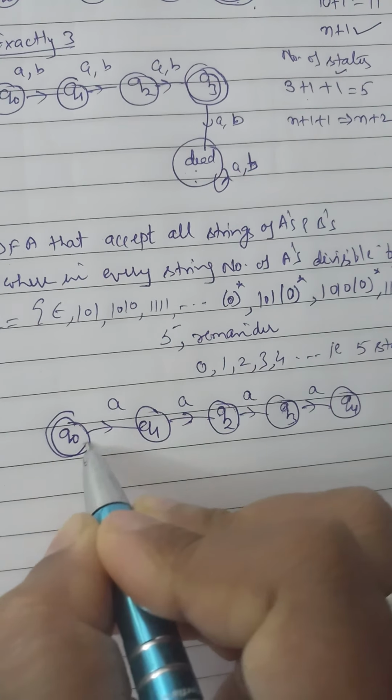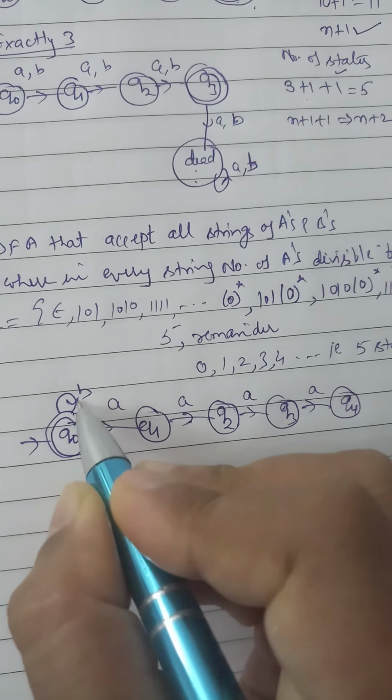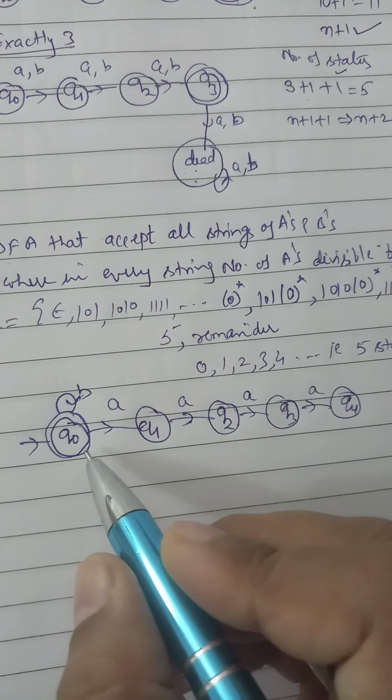We make Q0 a final state, and we can make a loop of B because there is no restriction on B, the restriction is on A. That's why we can make a loop of B.